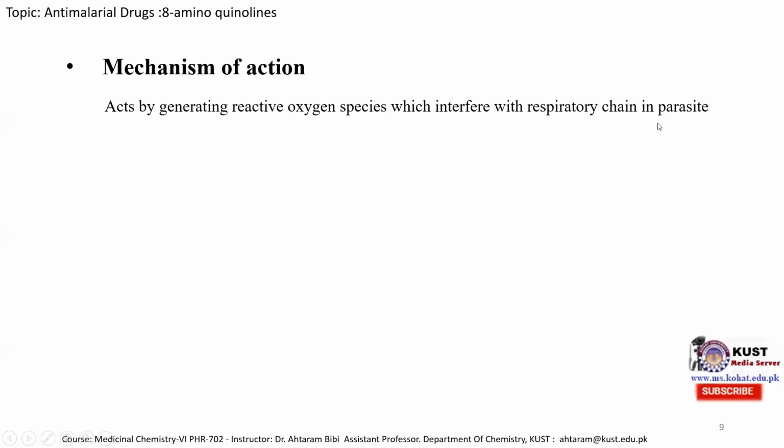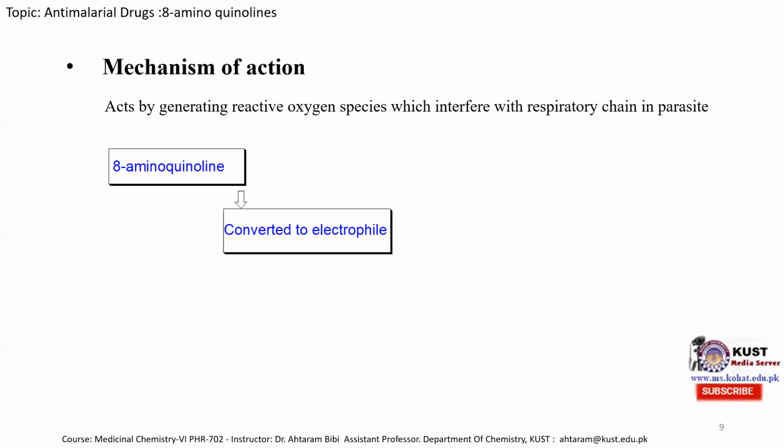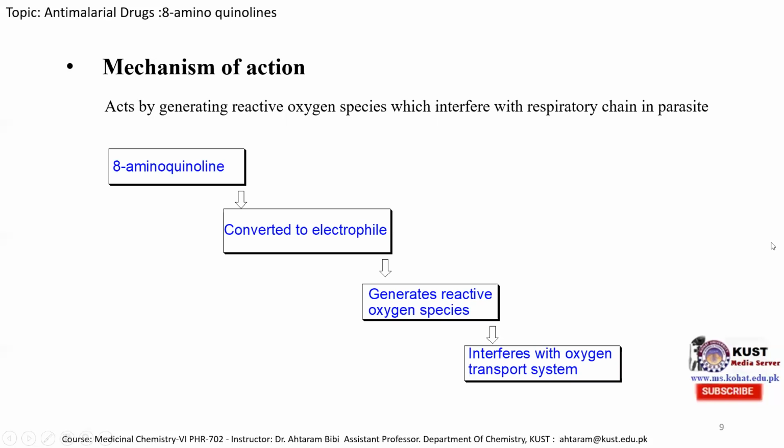Now, the mechanism of action: 8-aminoquinoline acts by generating reactive oxygen species which interfere with the respiratory chain in the parasite. So when we take 8-aminoquinolines, they are metabolized in the body and converted to an electrophile, and this electrophile produces active oxygen species in the body. This active oxygen species interferes with the oxygen transport system of the parasite. So it destroys the respiratory system of the parasite, the host cell is free from the parasites, and the patient recovers from malaria.